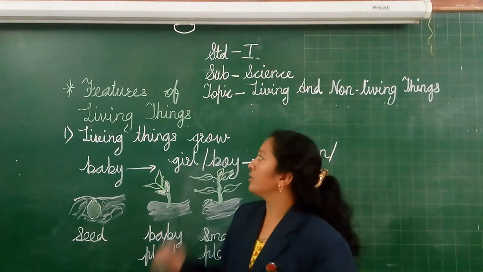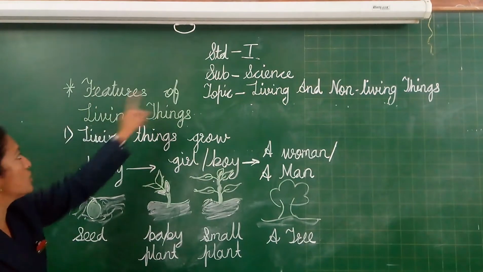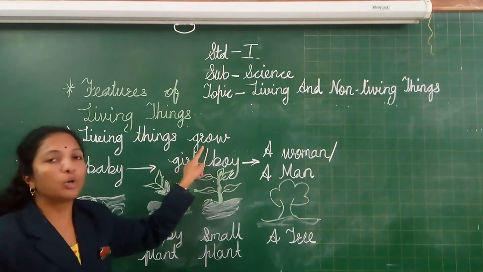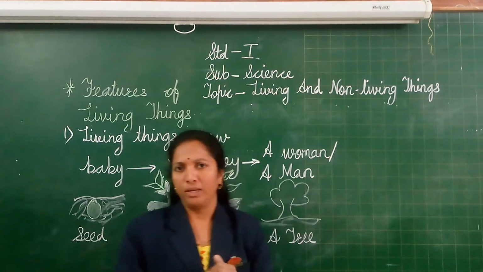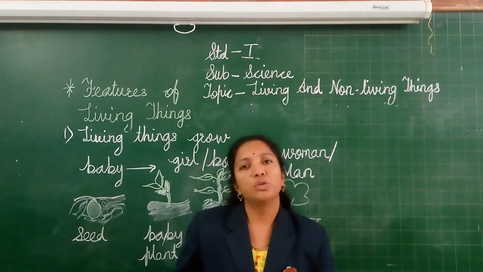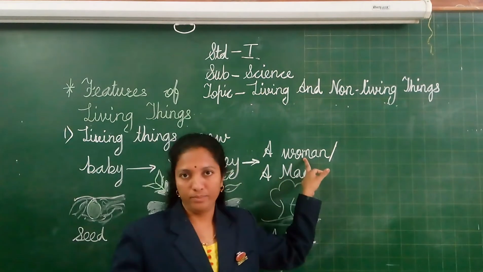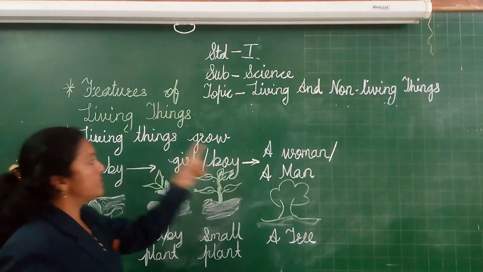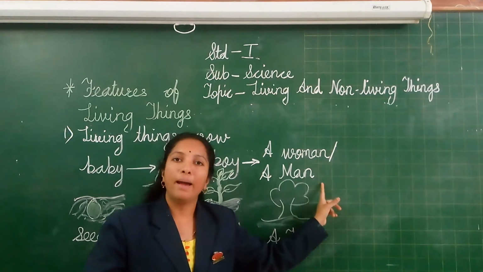Now we see the features of living things. The first feature is living things grow. Living things can grow. Now we see one example. A baby girl grows into a girl and a girl grows into a woman. A baby boy grows into a boy and a boy grows into a man.